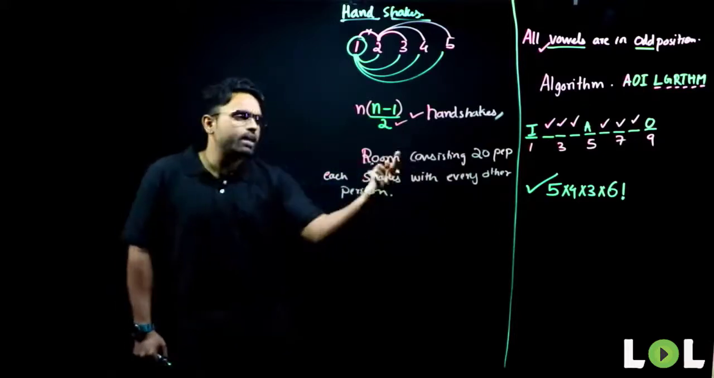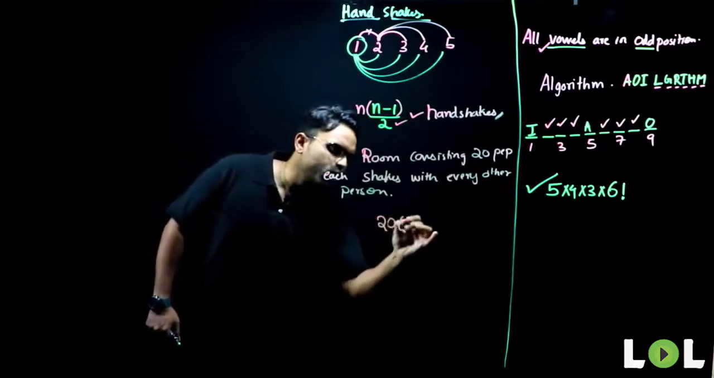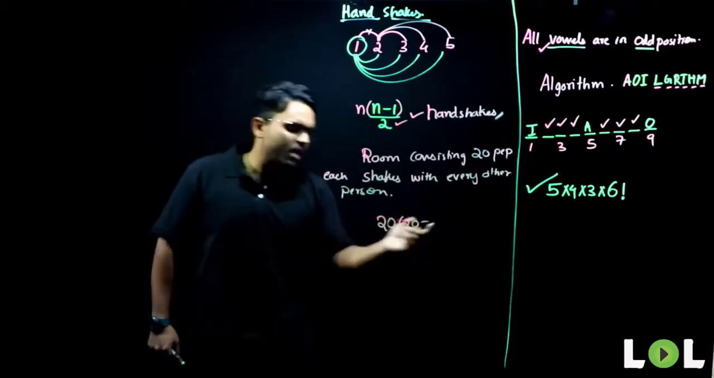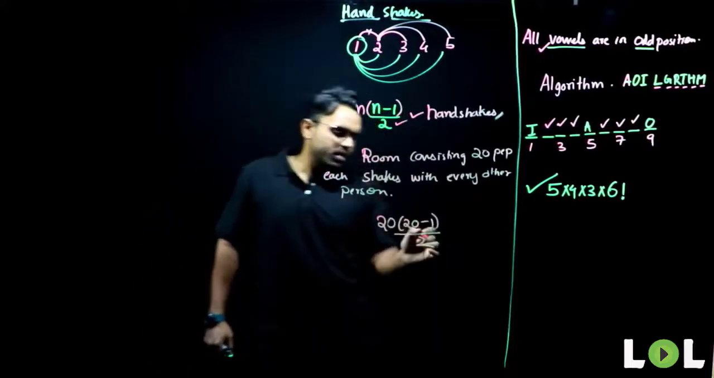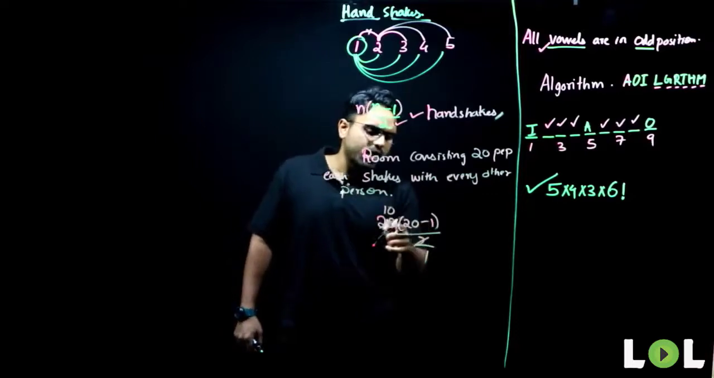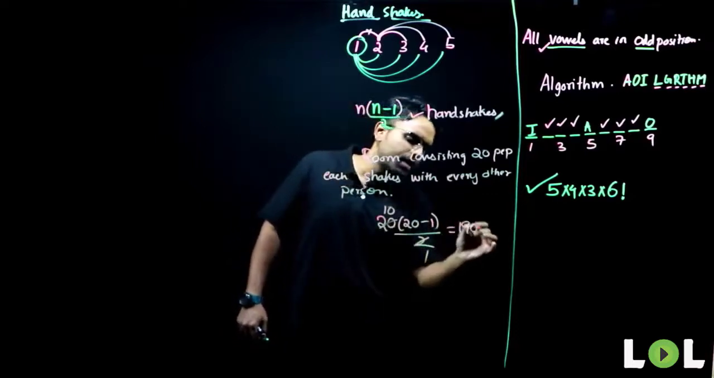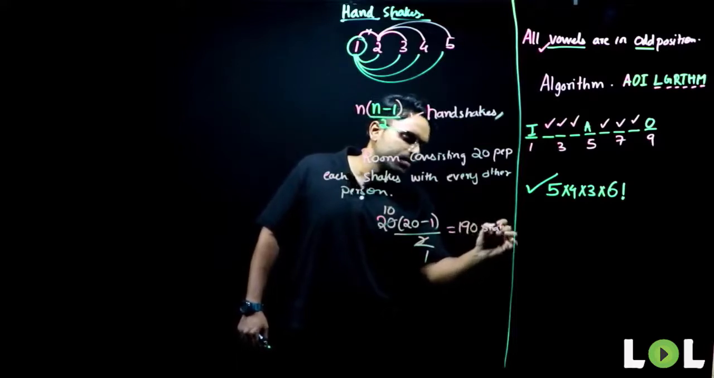person? Now, how many people do I have? I have 20 people. 20 into 20 minus 1. What do I have to do? I have to simply apply the formula: 20 into 19 divided by 2. That will give me how much? 2 ones, 2 tens, yes, I will have a 19 here. 19 into 10 is 190. How many handshakes? 190 shakes.